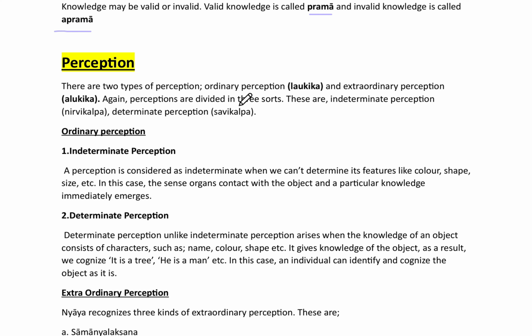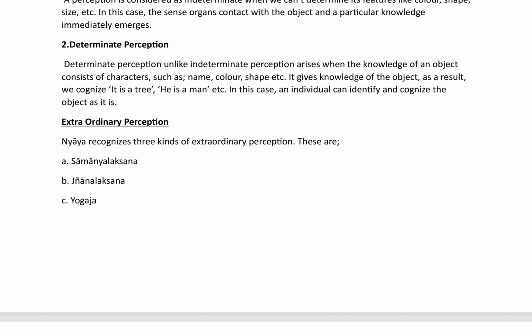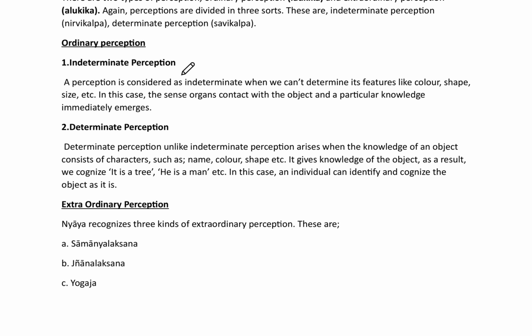So now we will see what ordinary perception is. Ordinary perception has been divided into two, that is indeterminate perception and determinate perception. So let's see what indeterminate perception is according to Nyaya.